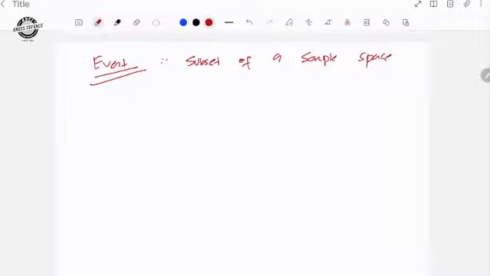For example, S is equal to {head head, head tail, tail head, tail tail}. This is a sample space for a coin tossed 2 times.